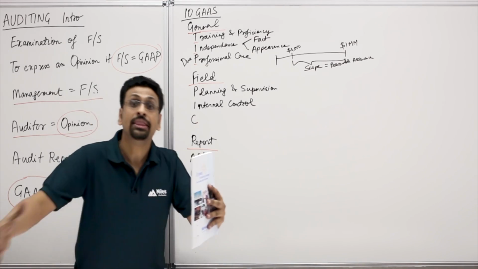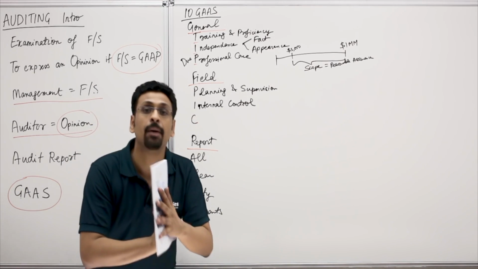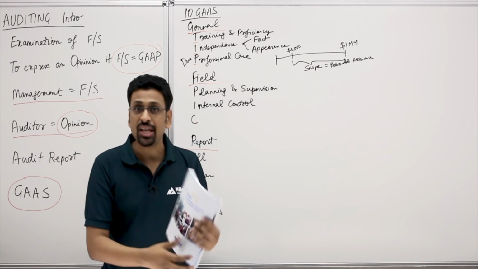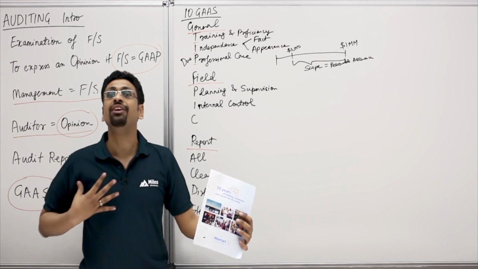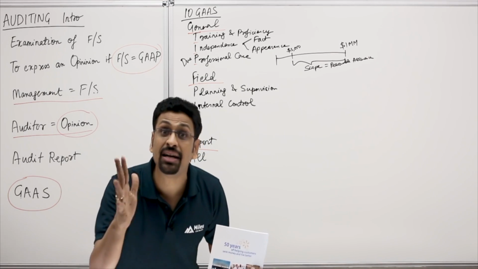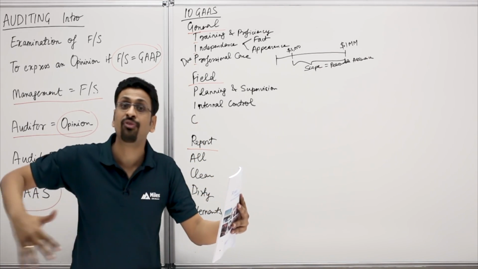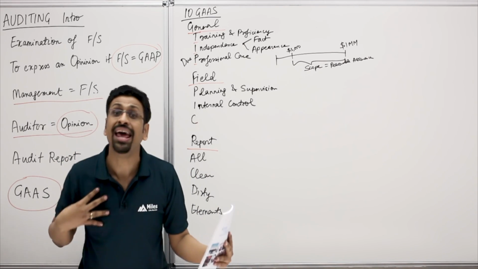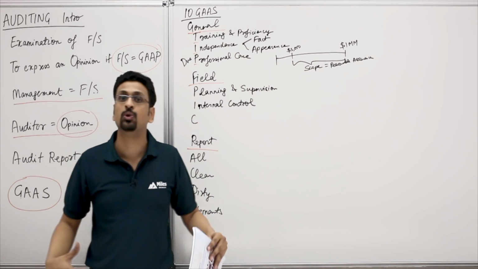So it's basically the process that creates these numbers. That's internal control. Now guys, we've already said that management is responsible for these financials. We as auditors are responsible for our opinion on these financials. Similarly, management is responsible for those internal controls. We as auditors are only responsible for our assessment of those internal controls.